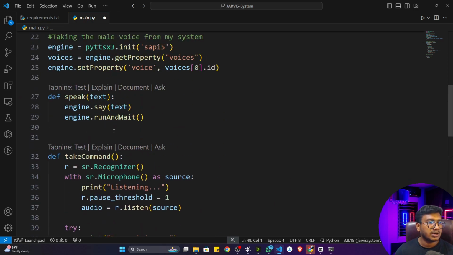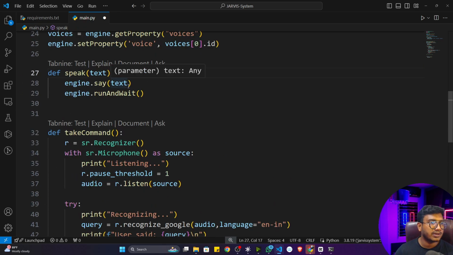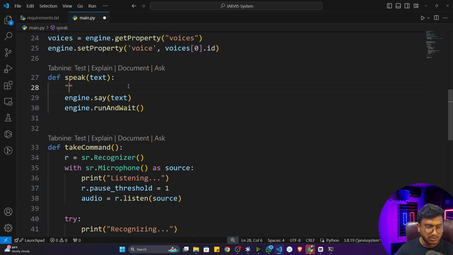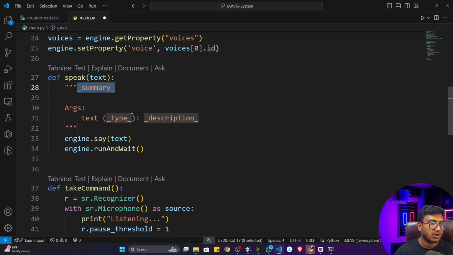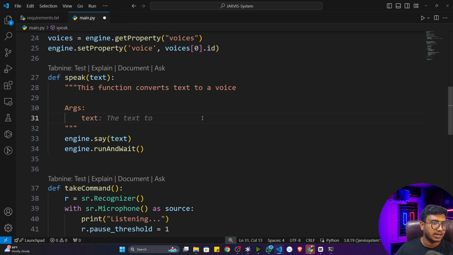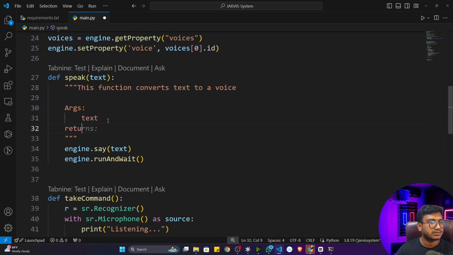You can also mention the doc string inside every function. So let me mention, let's say, I'll just give a doc string here. This function converts text to a voice. Arguments: it takes the text, and returns speech.